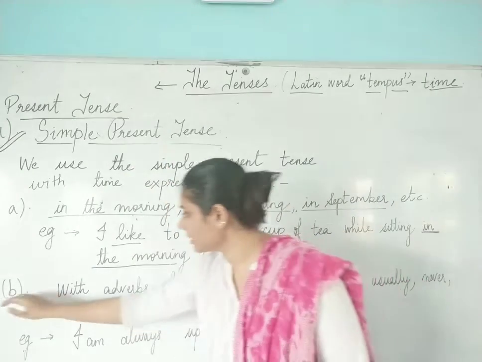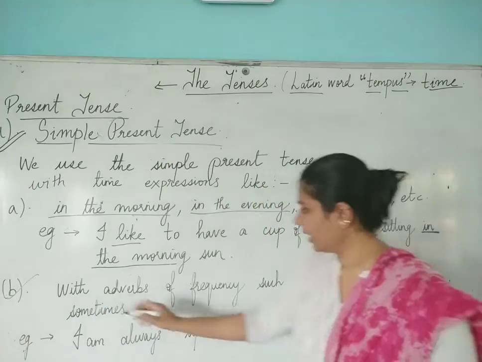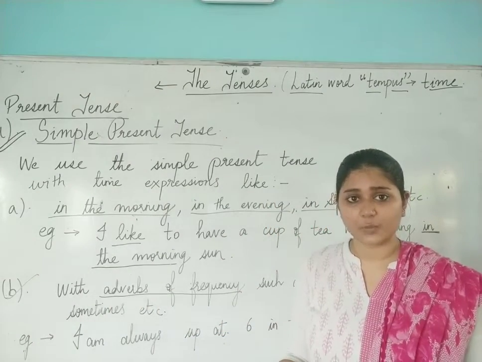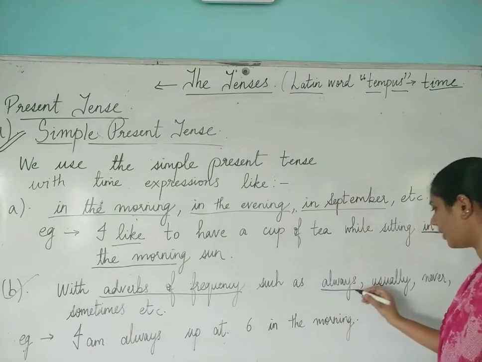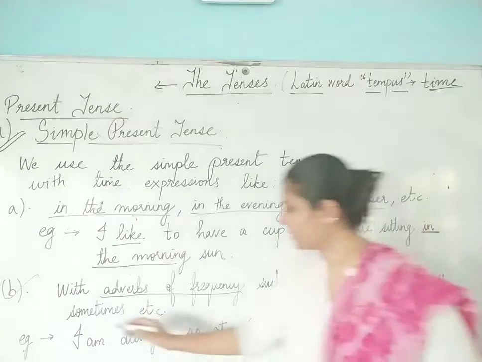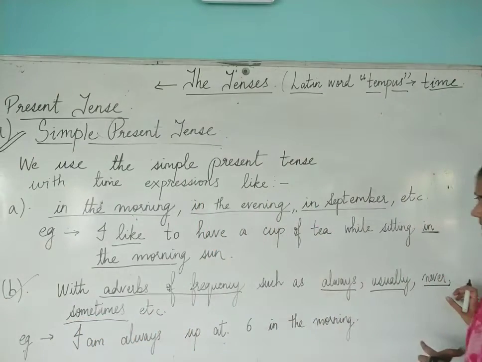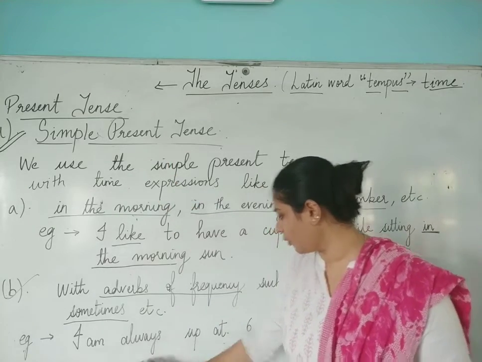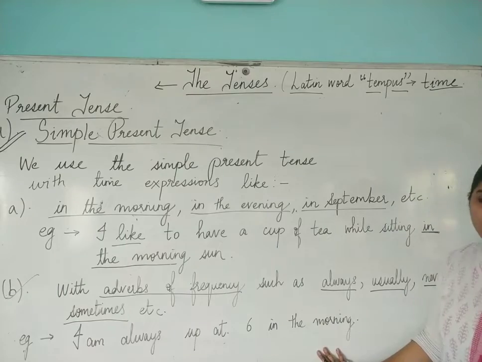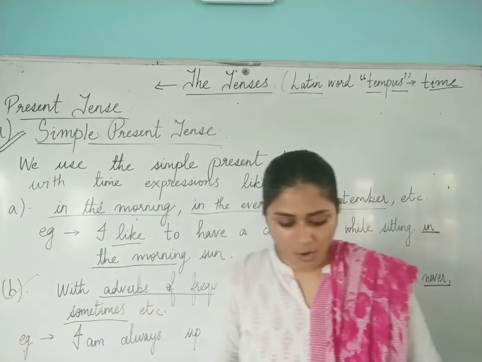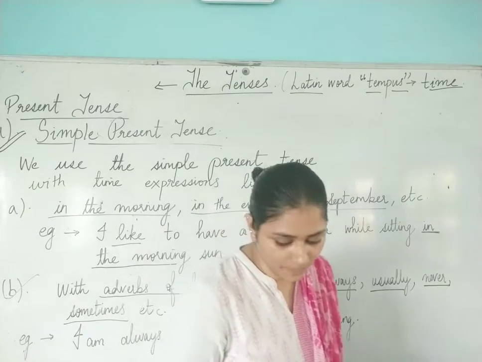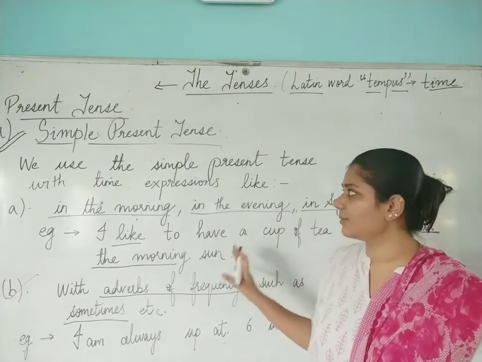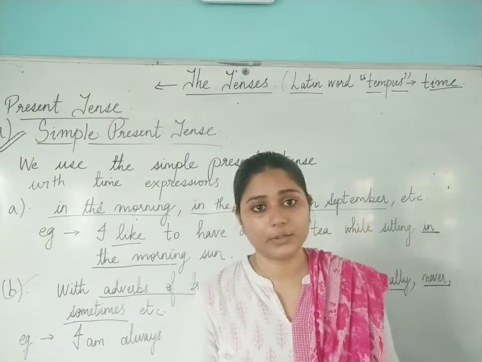Next one is with adverbs of frequency. Adverbs of frequency, you already know, occur at a frequent interval, such as always, usually, never, sometimes. With such words, we use simple present tense. Like, I am always up at 6 in the morning. Or another example can be, I sometimes go up to the terrace at night to stare at the stars. So this was about your simple present tense, and I hope it is clear to everyone.